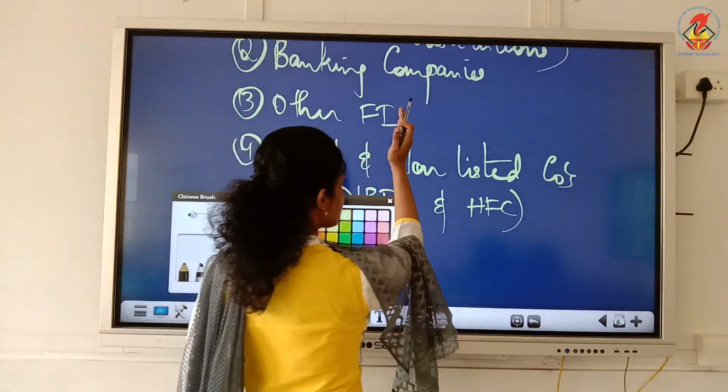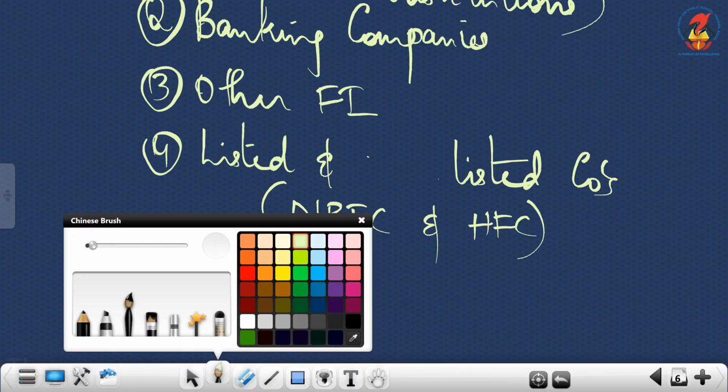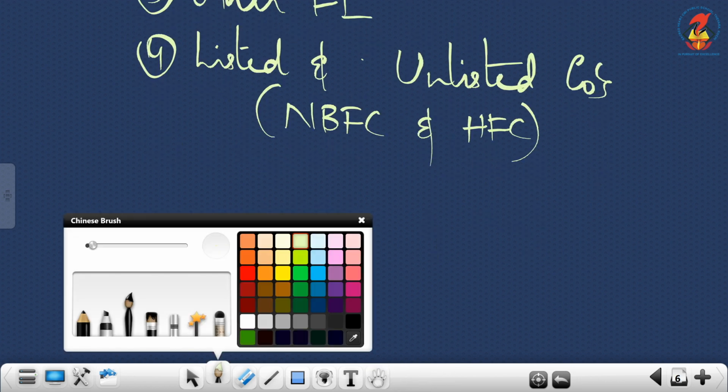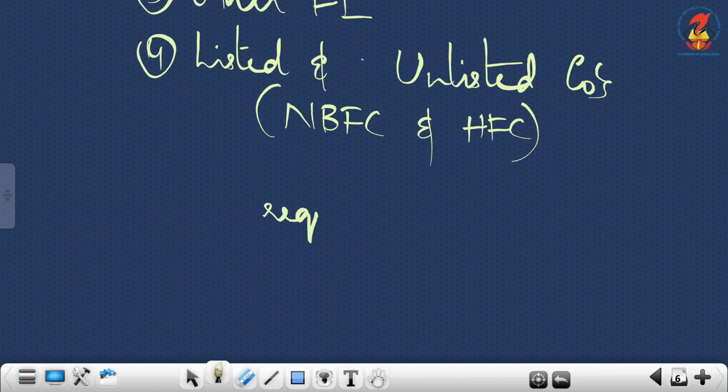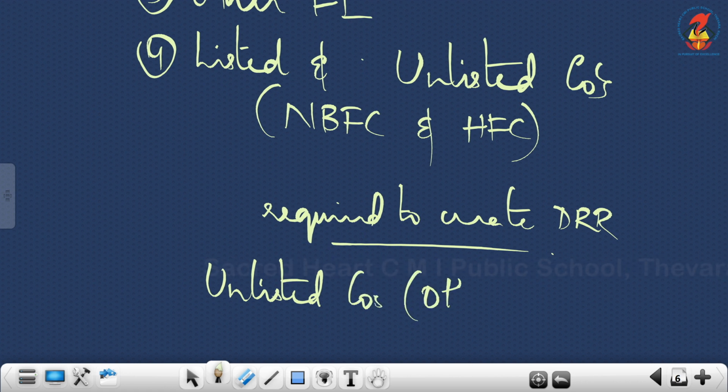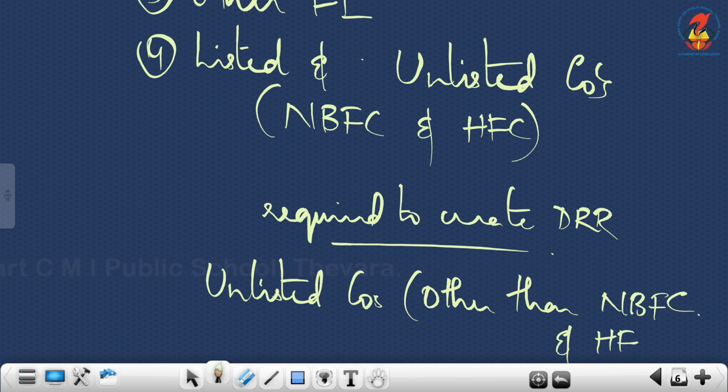you write like unlisted. Okay. Companies required to create DRR, that means unlisted companies other than NBFC and HFCs.